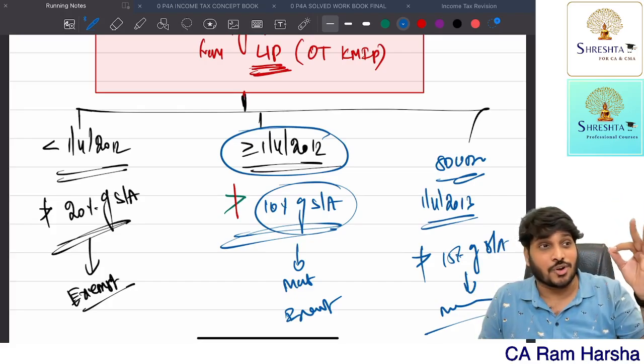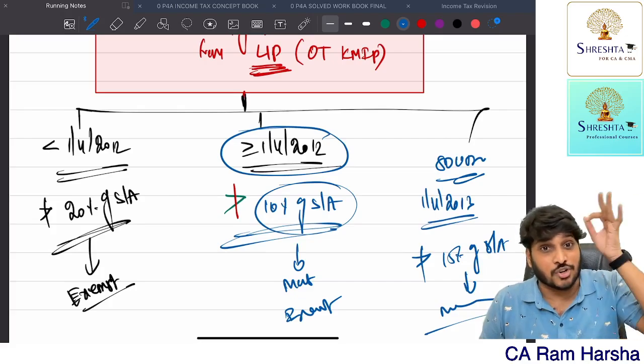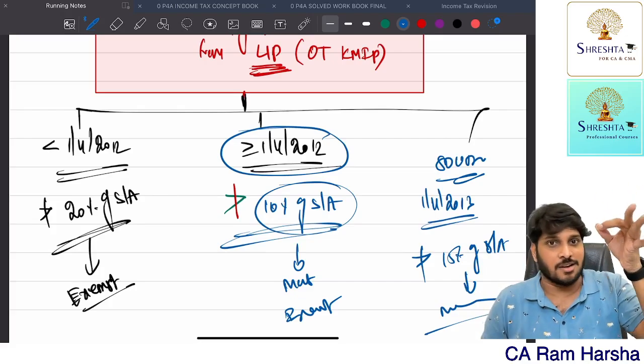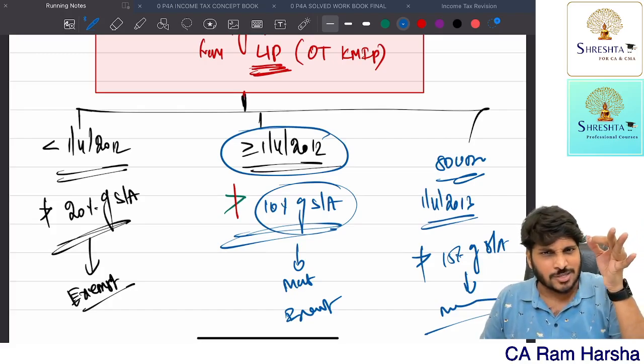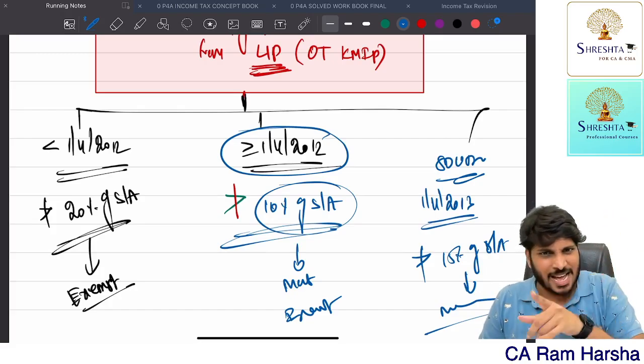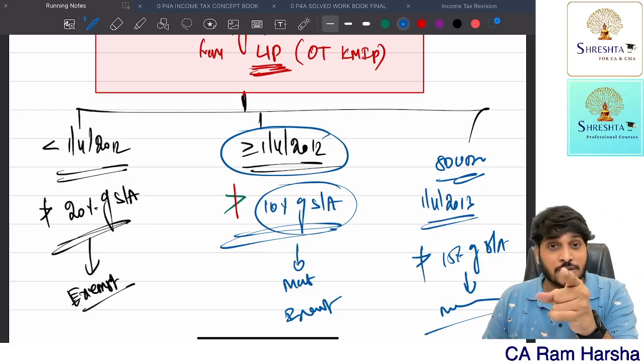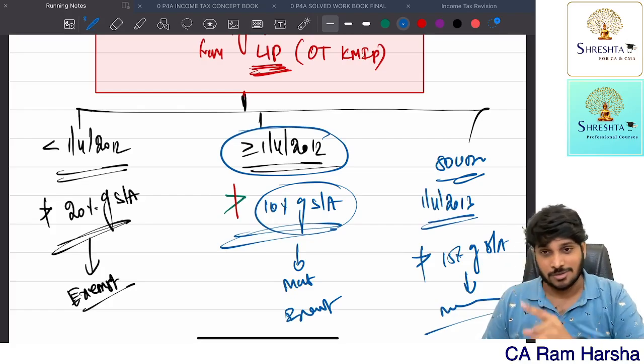It should not cross 10%. It should not cross 15% in any single year. Even in any single year, if it crosses 10% or 15% or 20%, as the case may be, the maturity amount that you are receiving is fully taxable under other sources.